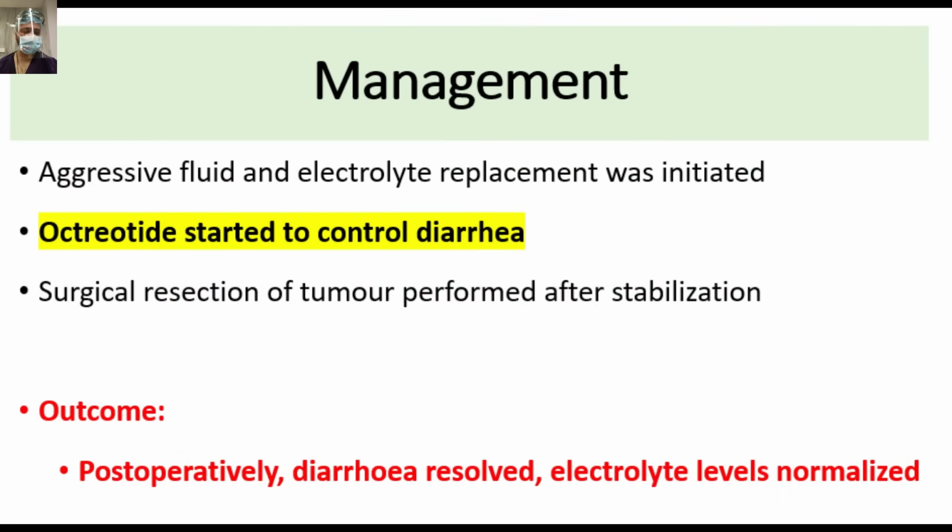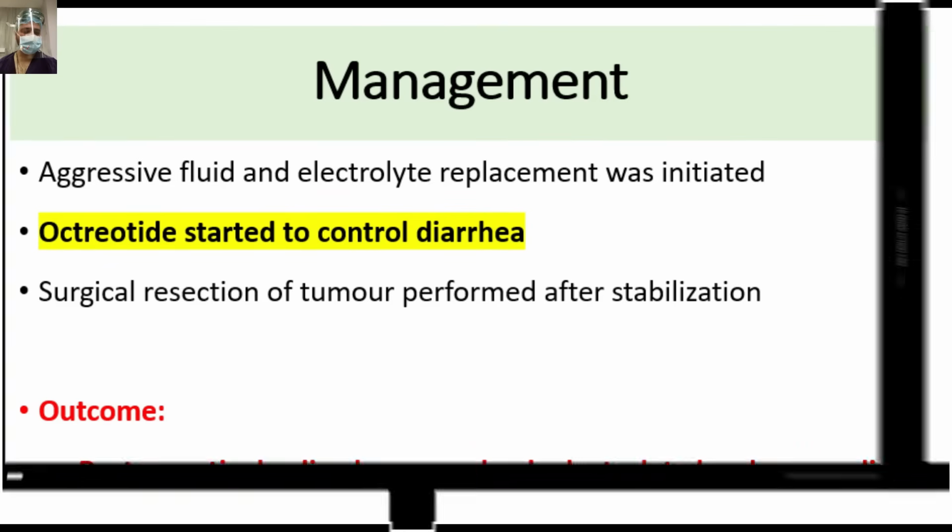So the patient was managed with aggressive fluid and electrolyte replacement. Octreotide was started to antagonize the action of the hormone. Surgical resection of the tumor was performed after stabilization, and post-operatively diarrhea resolved and electrolyte levels normalized.